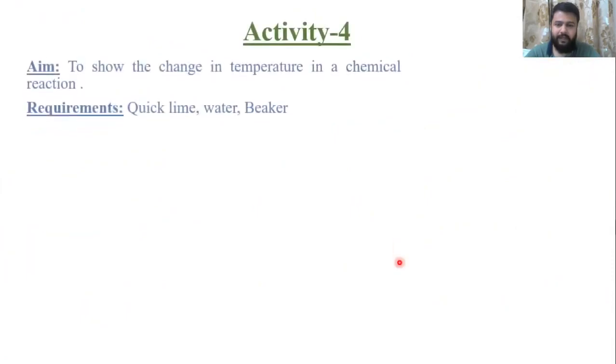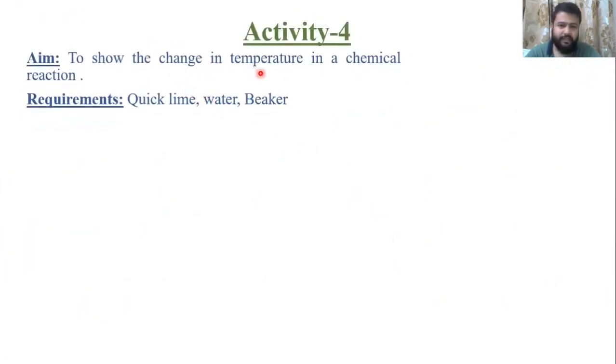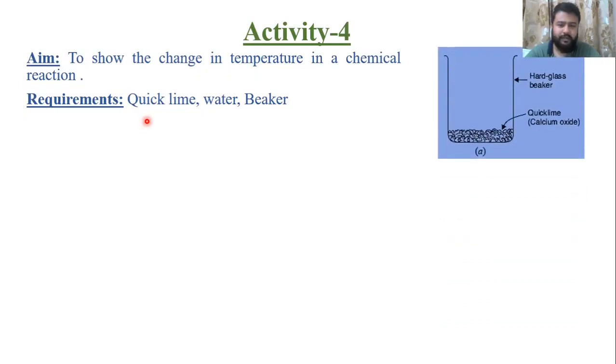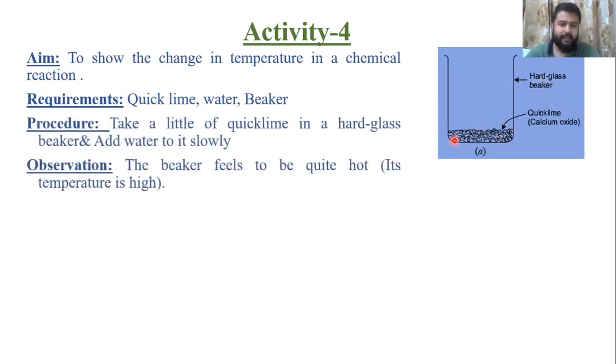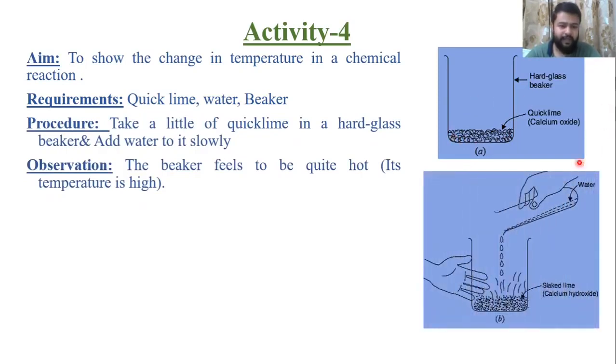In the next activity, we are going to show you the change in temperature in a chemical reaction. For this, our requirements are quicklime, that is calcium oxide, CaO, water, H2O, then a beaker. This is our hard glass beaker. We have some quicklime, that is calcium oxide, CaO, inside a beaker. Now the procedure: take a little calcium oxide in a hard glass beaker and add water slowly, like this.